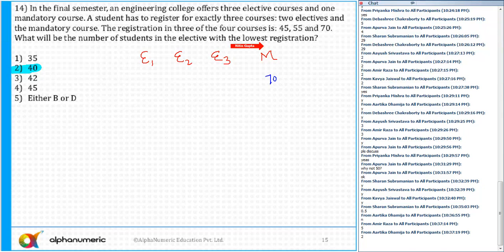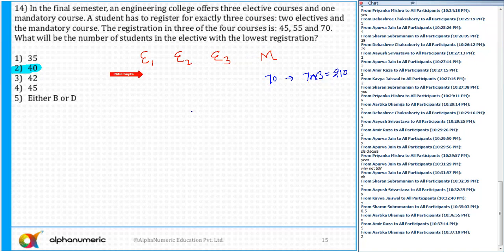So the total number of courses is 70 into 3, which must be equal to 210. Because every student has applied for the mandatory course, the total number of students itself is 70.